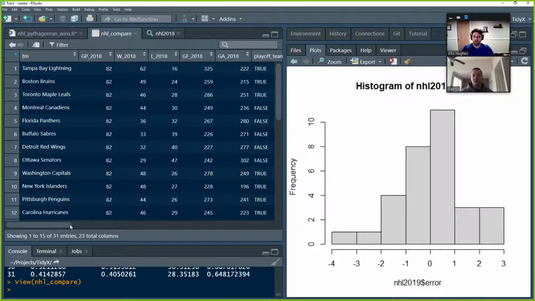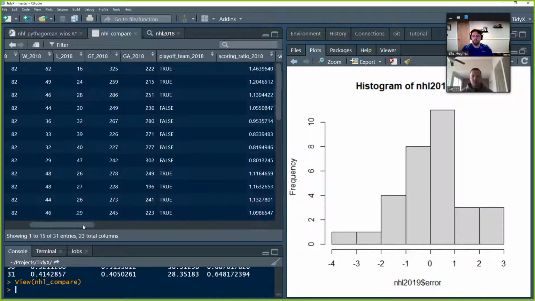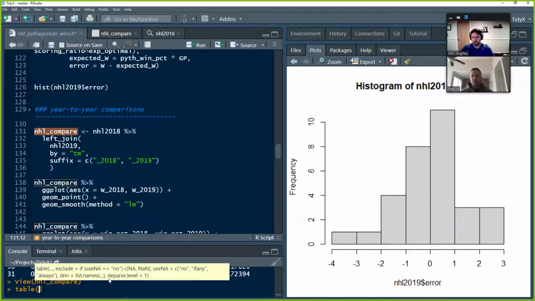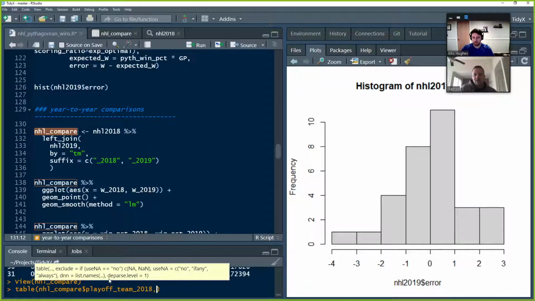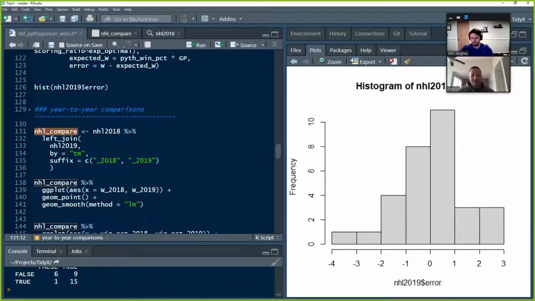So basically year to year plus one, right? Now we could call a table function on this data and do table of playoff team in year one and playoff team in year two, and see how many teams actually make the playoffs from one year to the next. Hockey's unique. There's a lot of teams that make the playoffs, so I would expect this value to be relatively high.